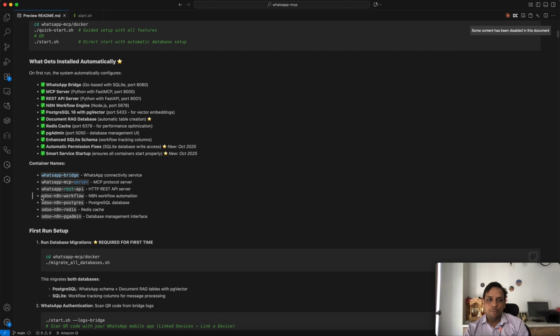Obviously, I plan to explore this N8N workflow with Odoo connectivity also, because N8N already has an Odoo node available, where I can connect directly with any database, with any model, to create, read, write, any operation I can perform using an N8N workflow. So the scaling side of this project will be Odoo itself, because I already implemented Odoo integration with N8N with the Odoo inbuilt project, but I will prepare a separate